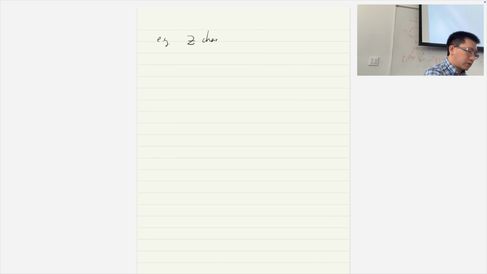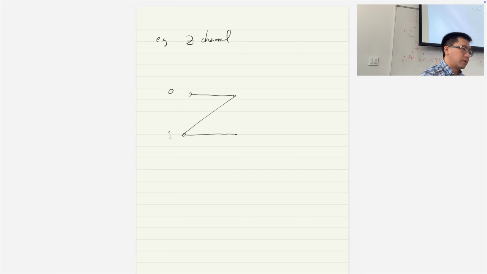So the example is called the Z channel. Basically, the channel looks like a Z. Here are input 0 and input 1, and here are output 0 and output 1. Clearly, if the input is 0, the output has to be 0. The probability here is 1.